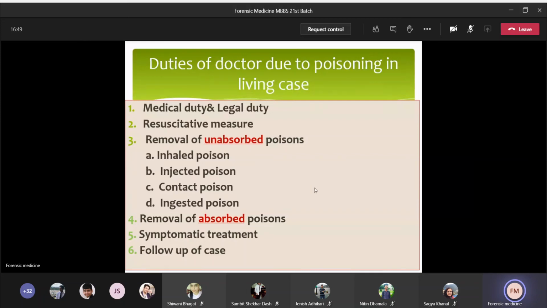Topic: duty of doctor due to poisoning in a living case. So these are the 8 duties of doctor. The first one is medical and then legal duty. The second is resuscitative measure. The next one is removal of unabsorbed poison and then absorbed poison. And the next one is symptomatic treatment and then follow up in necessary cases.